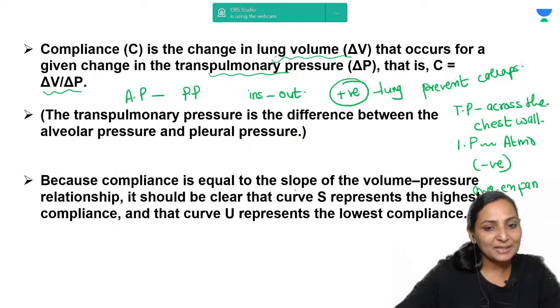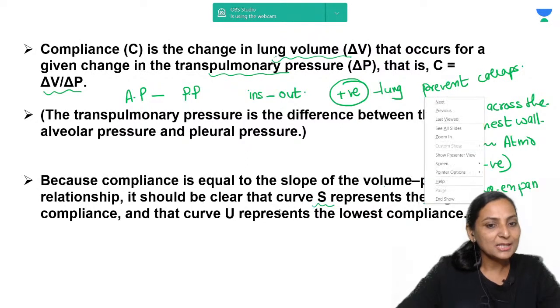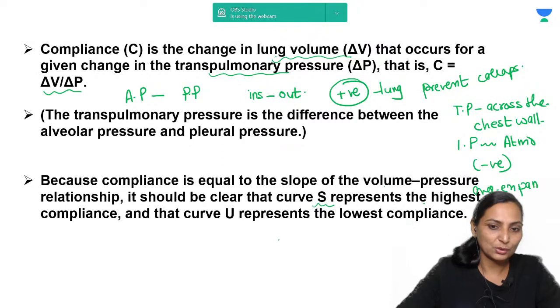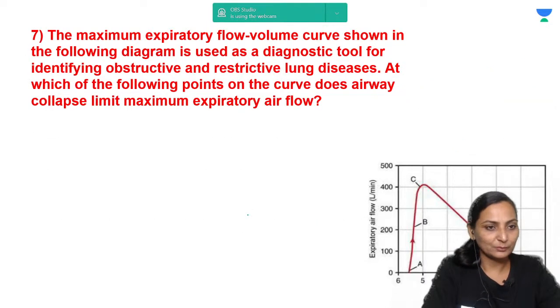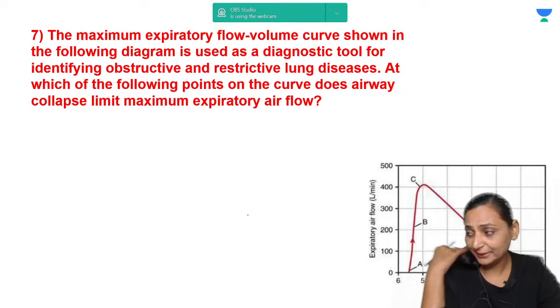Now we know that compliance is equal to the slope of the volume-pressure relationship, and it is clear that S represents the highest compliance and U represents the lowest compliance, right? Therefore, we had three curves and we said that S is more than T, which is more than U.